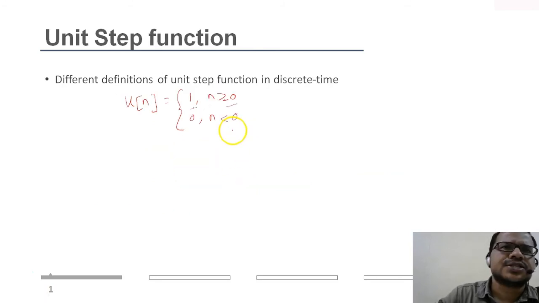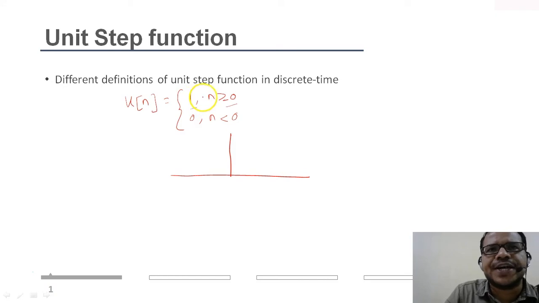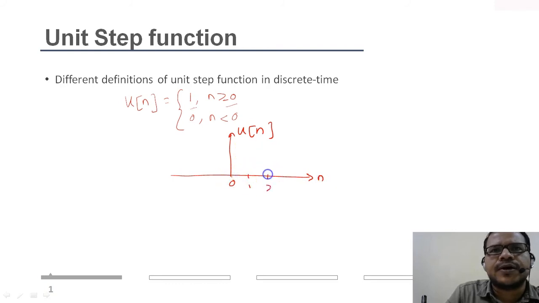But this is not the case when it comes to the discrete time domain. How a signal is represented in discrete time domain is fairly straightforward. The value is unity at n greater than or equal to 0, and at n less than 0 it is not at all defined. It doesn't exist. So here it will be u of n. Here my n starts from 0, 1, 2, 3, and at all the instances starting from 0, 1, 2, 3, the amplitude is 1, right?